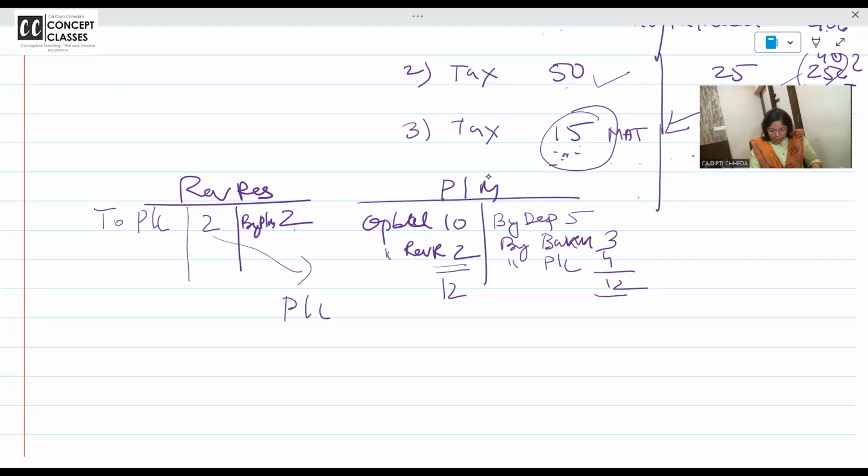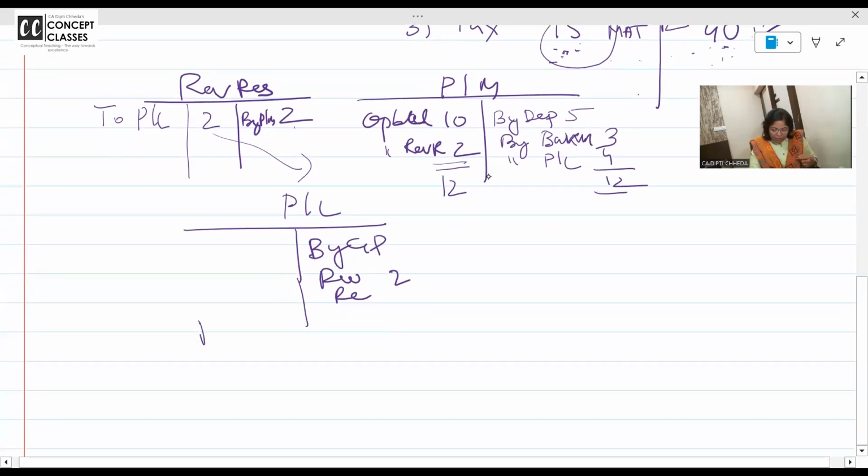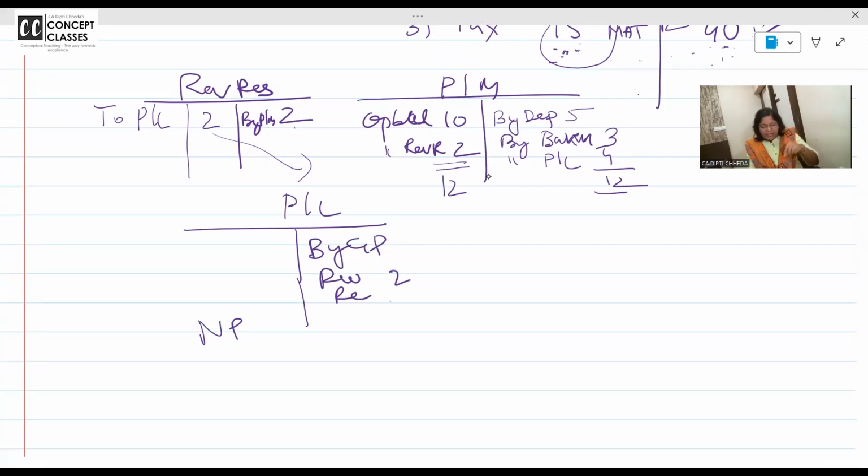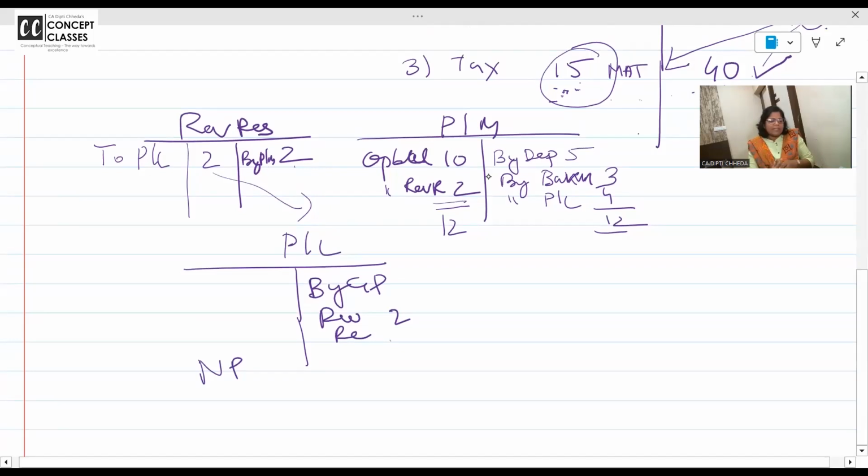So now come to the P&L account. If revaluation reserve is already credited 2 rupees and it's a part of the net profit, no problem. If it is not credited, can I credit now? And if I credit now, will it be a part of the profit? Answer is yes. Do you want to note down this diagram as a working?